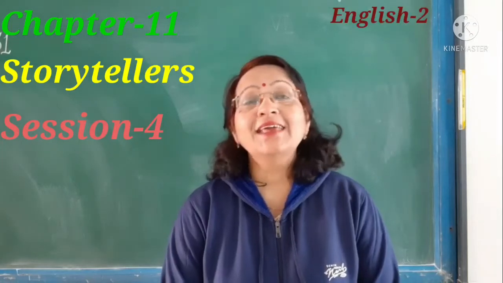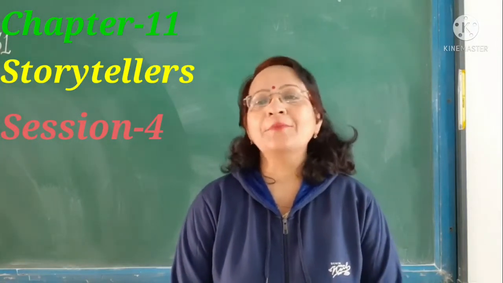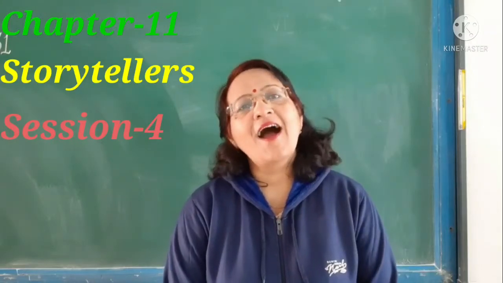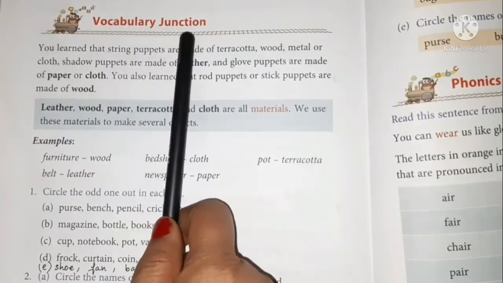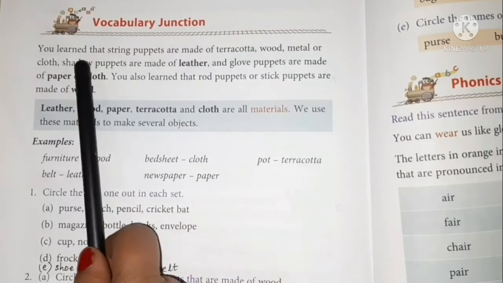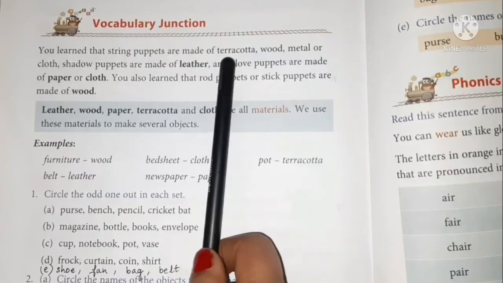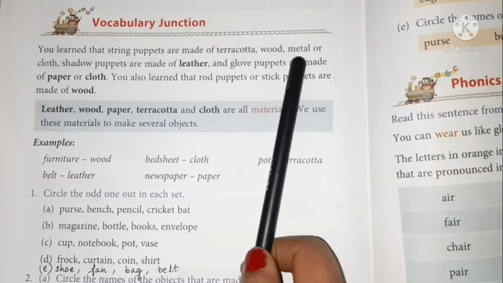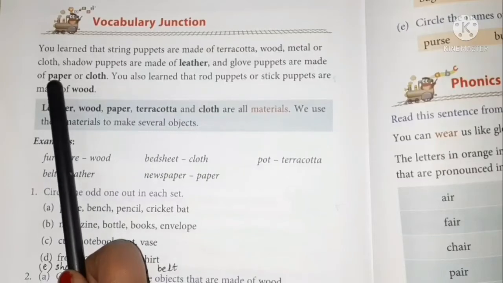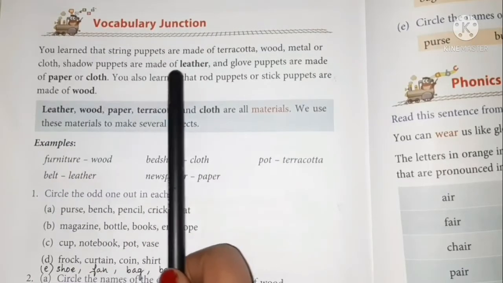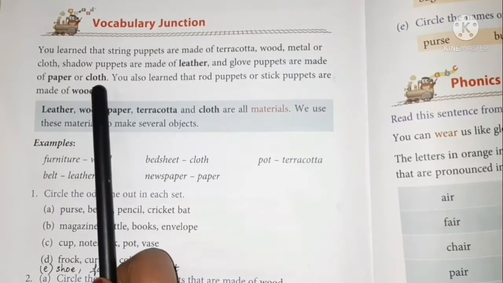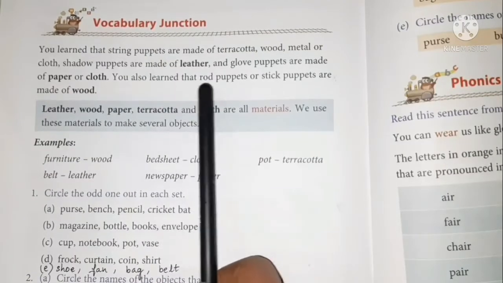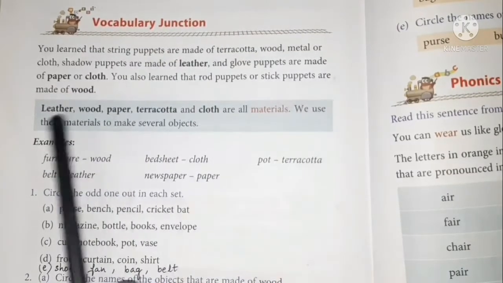Now children, take out your English 2 book, chapter 11, page number 106. Vocabulary junction. You learn that string puppets are made of terracotta, wood, metal or cloth. Shadow puppets are made of leather and glove puppets are made of paper and or cloth. You also learn that rod puppets or stick puppets are made of wood.